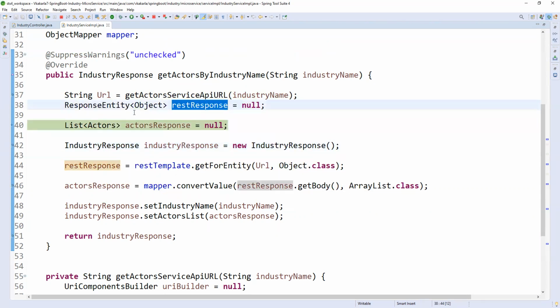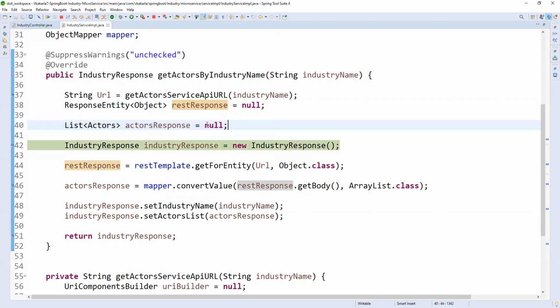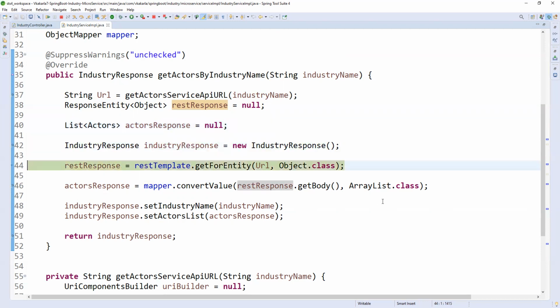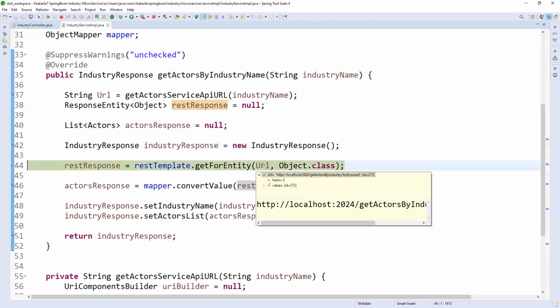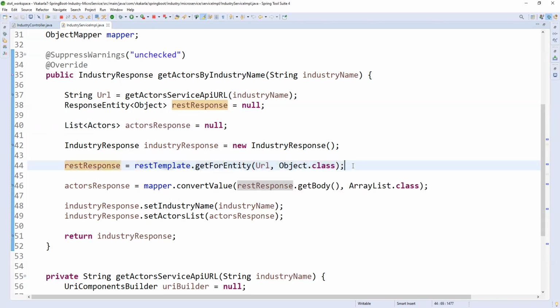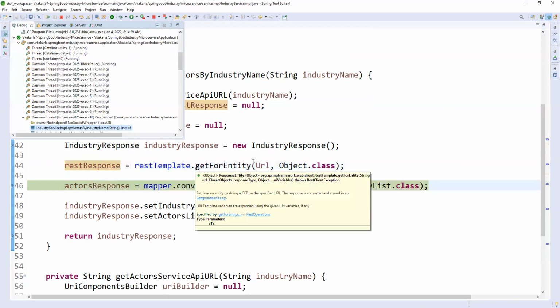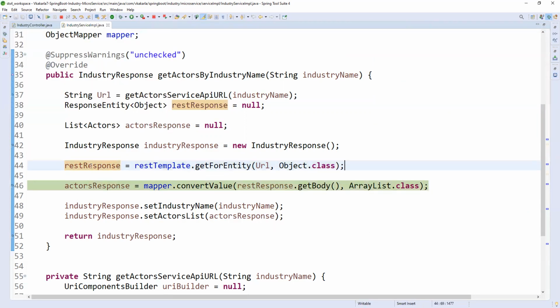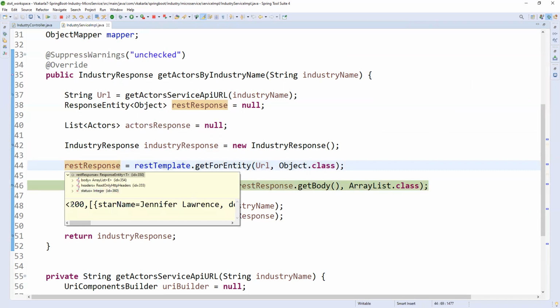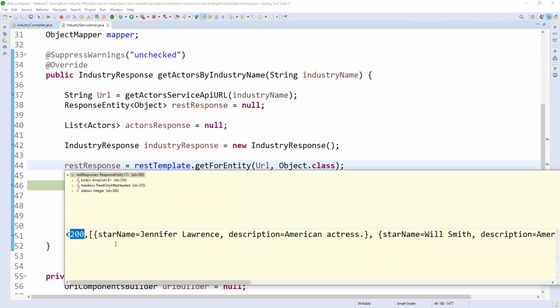My response is prepared, and the list of actors I prepared. The industry name I created, finally set in the industry response, and this is the template. The URL is coming here along with the class. Let me execute. It will go to that service and get the response. We are getting a response with a 200 status. We can check all the statuses of the service to handle exceptions. Here we are passing the industry name Hollywood, so we are getting the Hollywood related information.